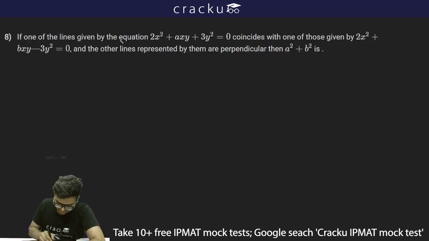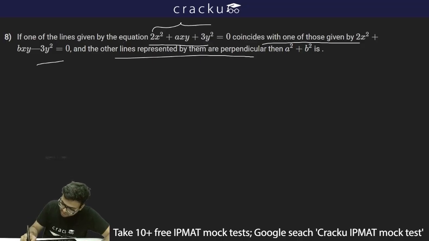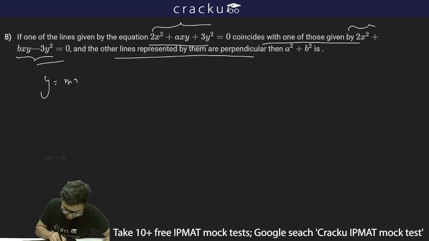The next question is given: if one of the lines of the given equation coincides with one of those given by this, and the other lines represented by them are perpendicular. Let's say, because there is no coefficient of x and coefficient of y in this pair of lines, in both the pair of lines, I can just assume the parallel lines to be y is equal to mx.